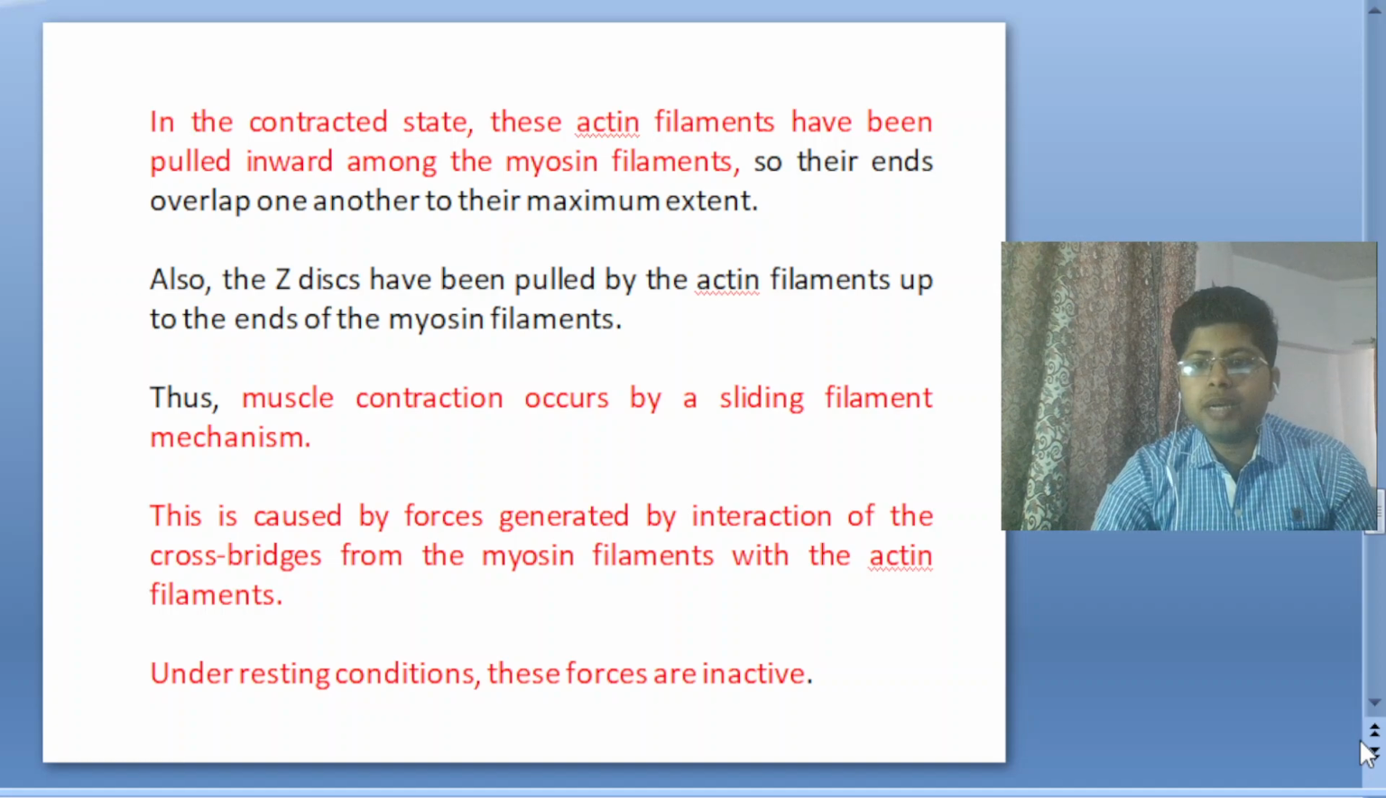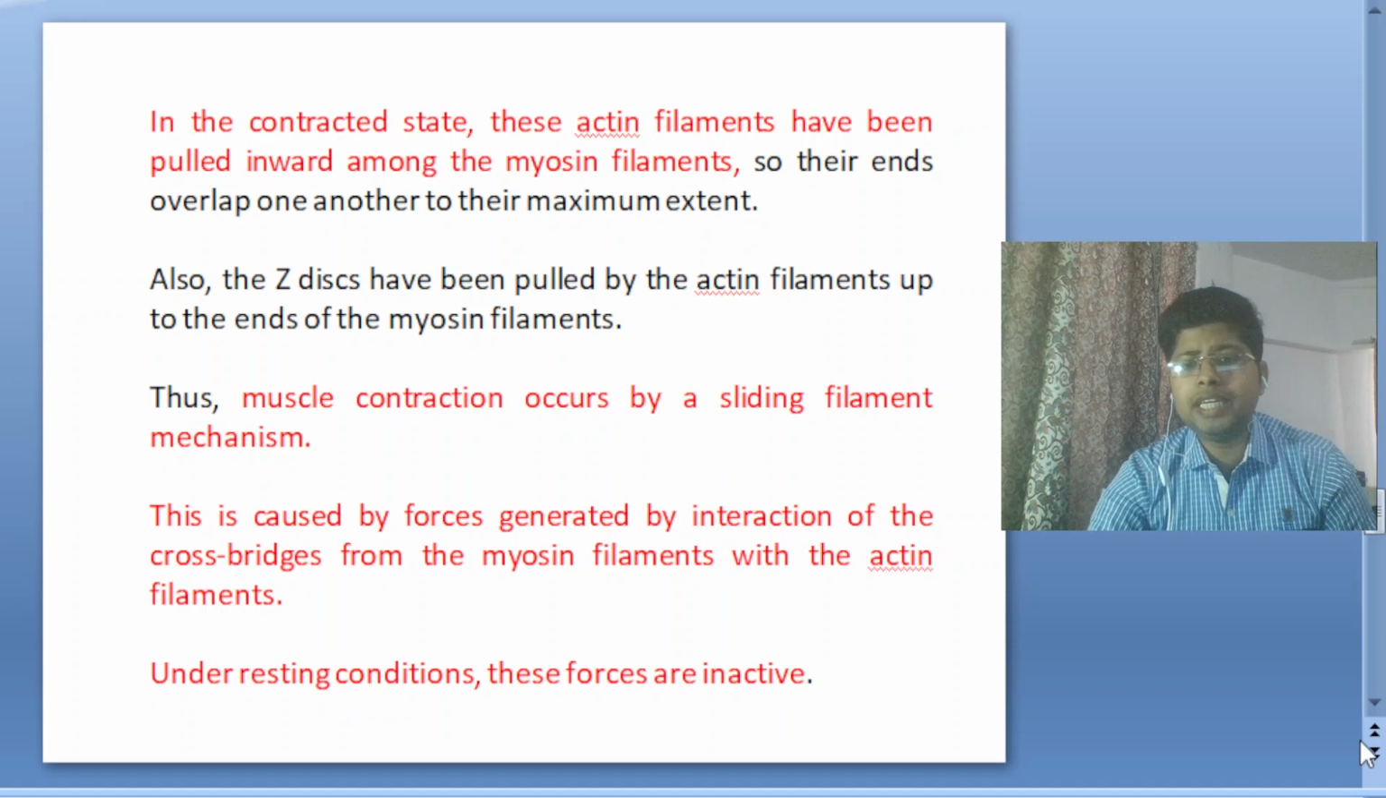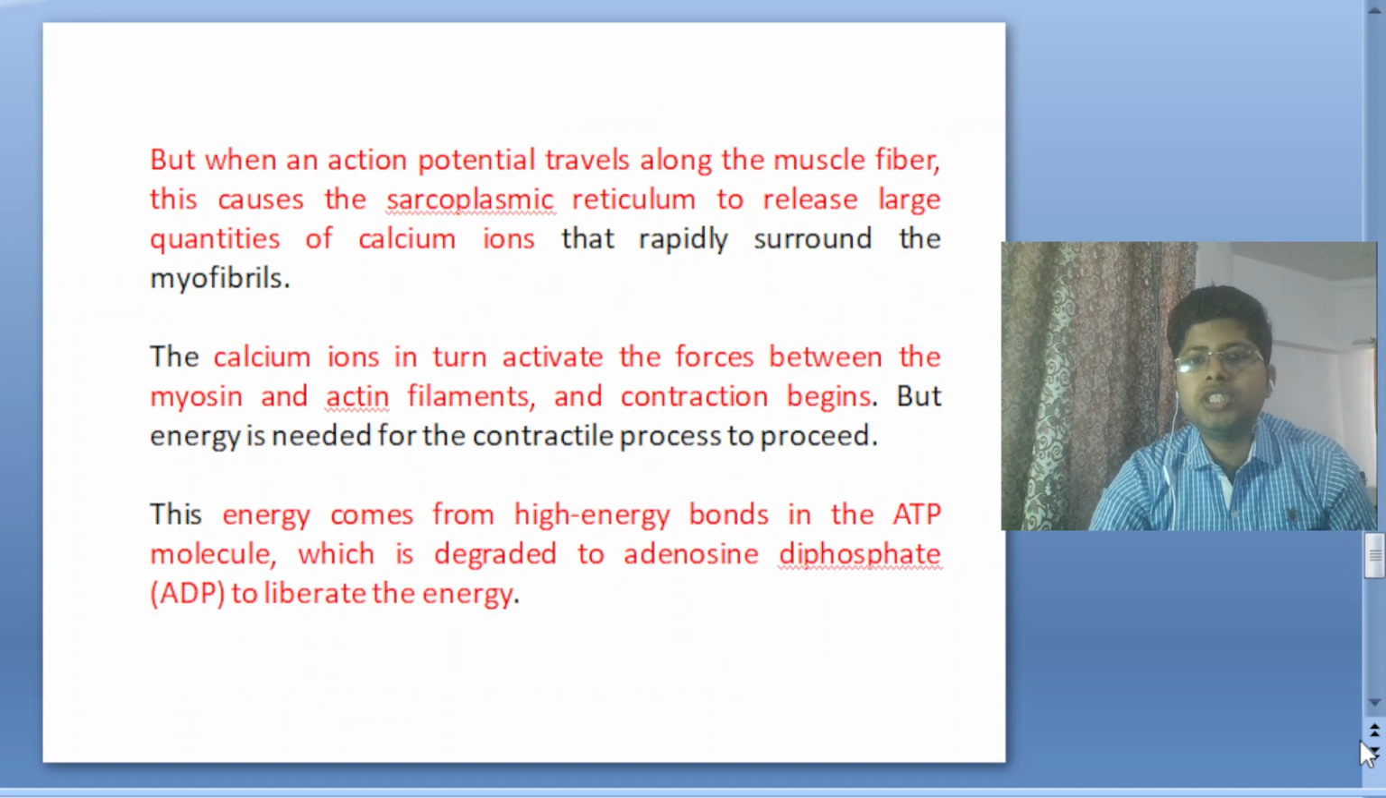Muscle contraction occurs by the sliding filament mechanism. This is caused by force generated by the interaction of the cross bridges from the myosin filament with the actin filament. Under resting conditions, these forces are inactive. When the signal is not arriving from the brain, this is in the inactive form, and the muscle is relaxed. But when an action potential travels along the muscle fiber, this causes the sarcoplasmic reticulum to release a large quantity of calcium ions that rapidly surround the myofibril. The calcium ions in turn activate the force between the myosin and actin filaments. The contraction begins, but energy is needed for the contraction process.